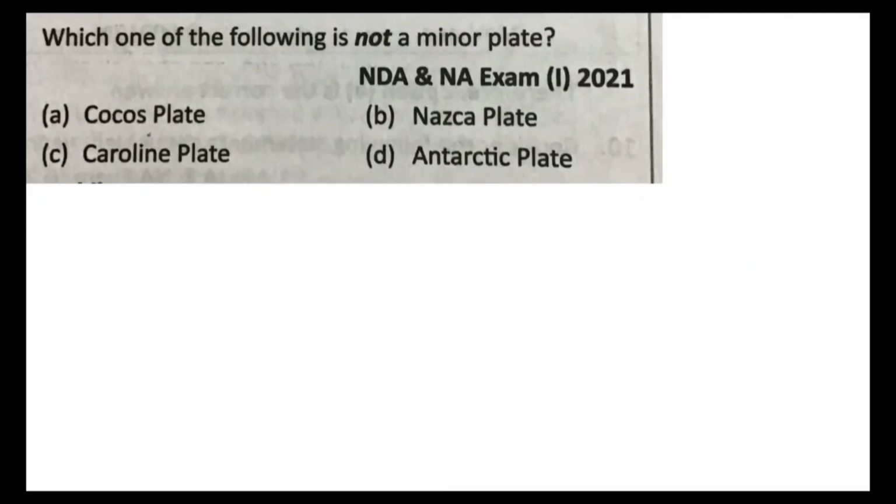Next. Which one of the following is not a minor plate? Cocos plate, Nazca plate, Caroline plate, or Antarctica plate?